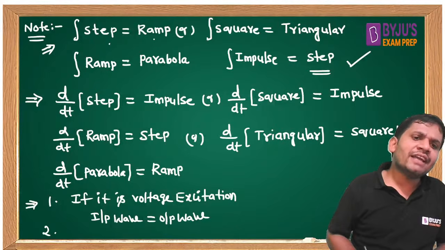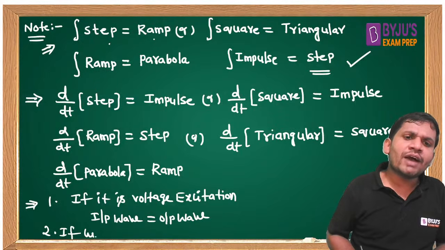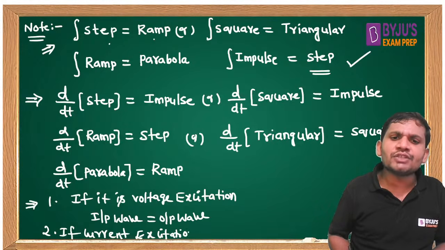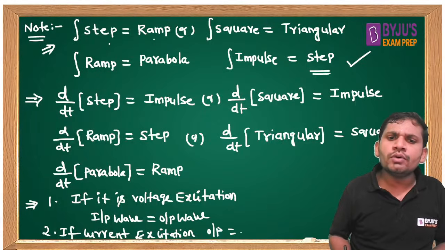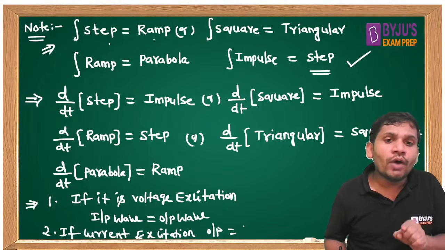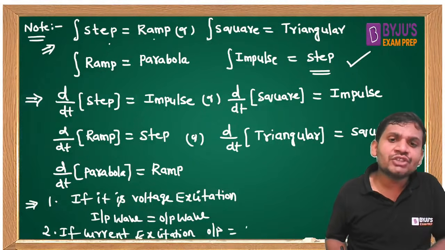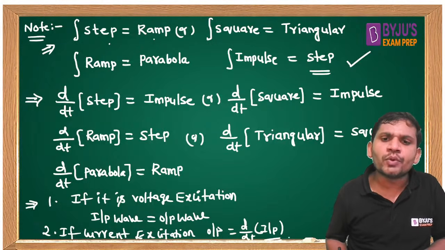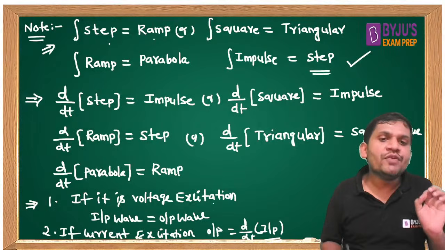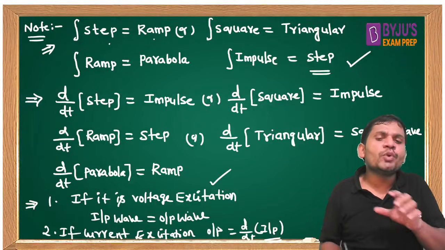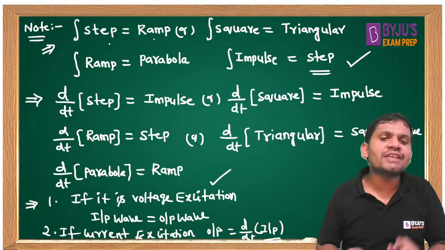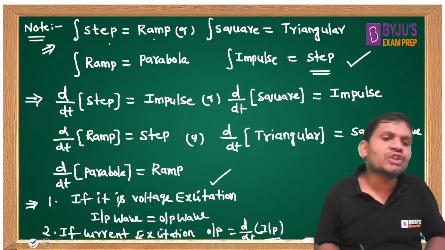If current excitation is given to a transformer, students, the output equals the differentiation of the input. That you remember. If it is a voltage excitation, input and output waveforms are the same. Again, no need to check. If current excitation is given, output equals differentiation of input.